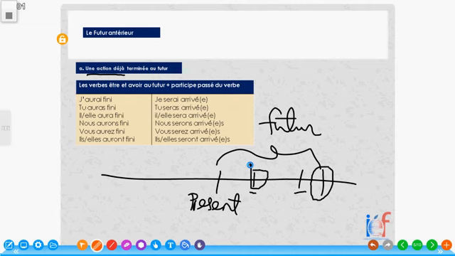So le futur antérieur is gotten by le verbe être ou le verbe avoir au futur plus le participe passé du verbe. What does that mean? It means that you conjugate the verb être or avoir in future tense plus the past participle of the main verb. That will give us futur antérieur.